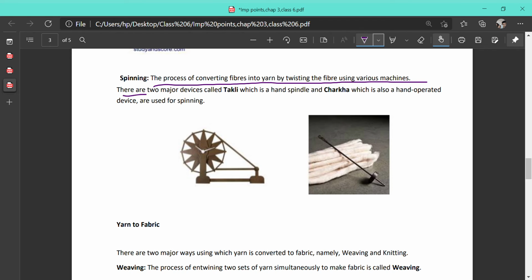There are two major devices, called takli, which is a hand spindle, and charkha, which is also a hand-operated device, that are used for spinning. So you should keep in mind that we can use a machine, or we can use a hand-operated device like the charkha and a hand spindle like the takli to spin and make the yarn.